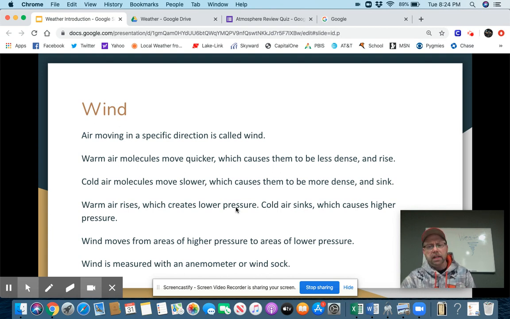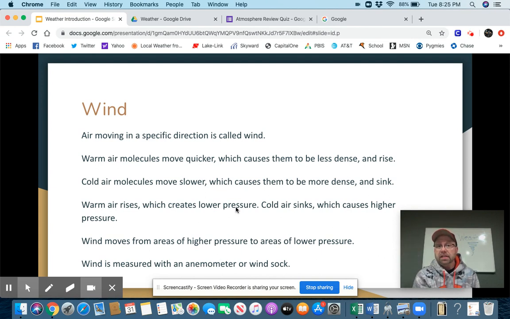Wind. We studied that a little bit in our atmosphere section. Just go over the highlights on the slides very quickly. Air moving in a specific direction is the definition. Now this gets more into what causes wind to go in certain directions. All right, so warm air molecules, as I just said, move quicker. That causes them to be less dense and therefore rises. Warm air rises. Cold air molecules move more slowly, which causes them to be more dense and sink.